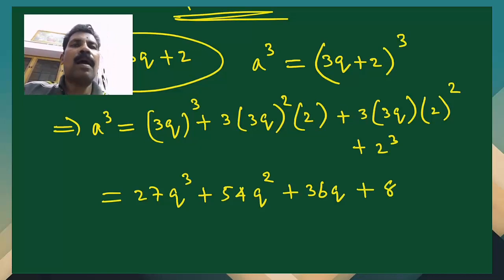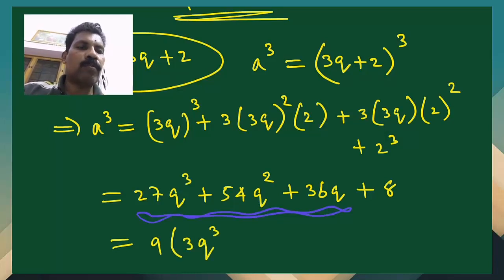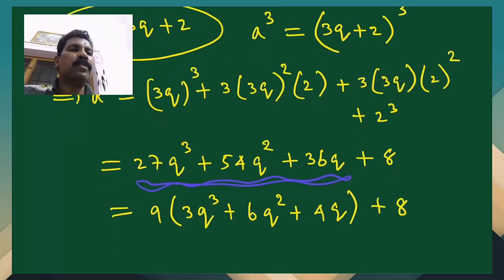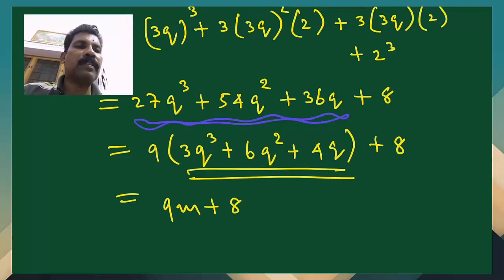Then 8 will come. And again you can see that the first 3 terms will have 9 as a common factor. So you can take it outside. Then the remaining is 3q cube, then 6q square, then 4q, then plus 8. So you can see that again we choose this as our integer m, then 9m plus 8.